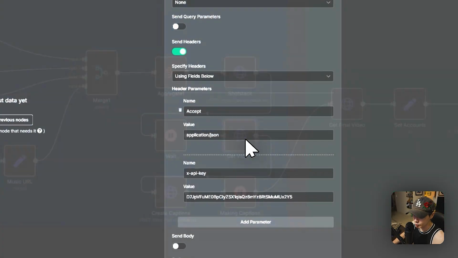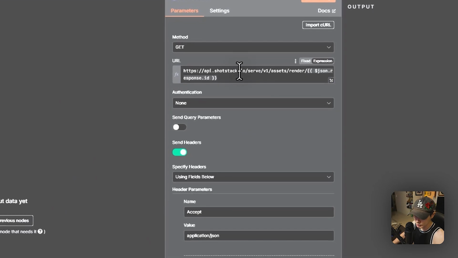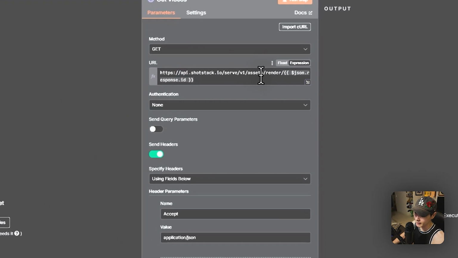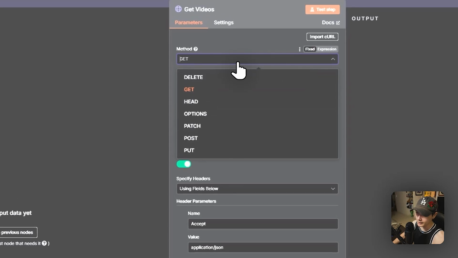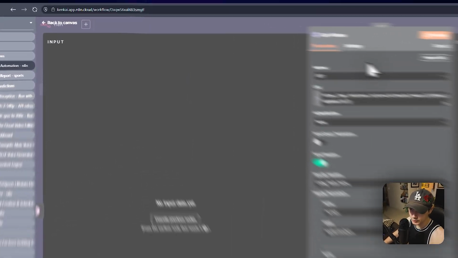And then we're just getting those videos. Similar concept to replicate, we're just using an ID with the endpoint here, which is the render endpoint. And then we're using that ID at the end. And that's actually going to be able to get that video, or show us the status of the video if it's not ready yet.